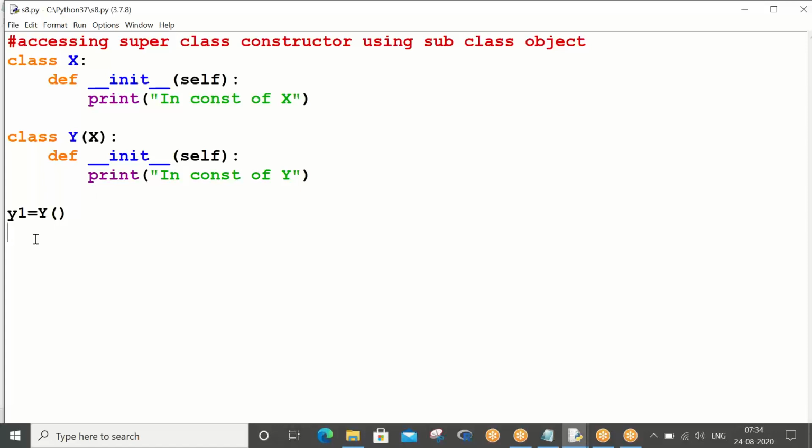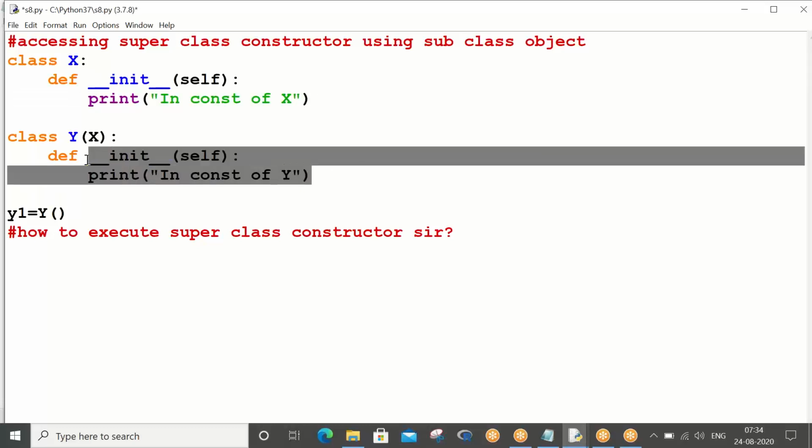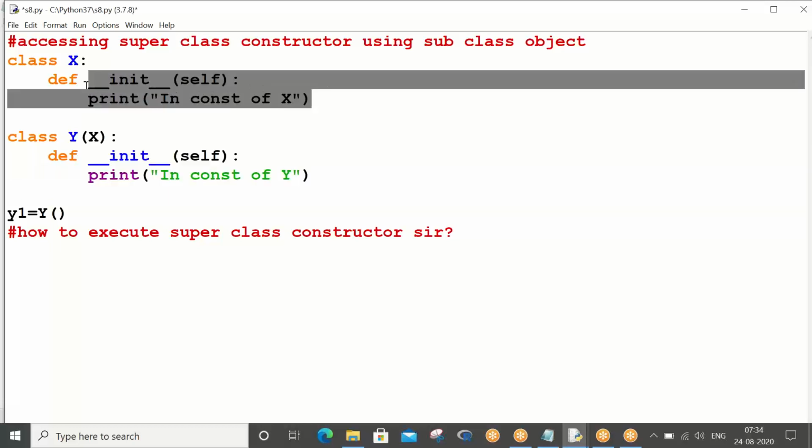Okay, so here somebody is asking a question: how to execute the superclass constructor? How come you can execute the superclass constructor? You cannot, right? You have already overridden this logic here. Are you understanding? Overriding means what? You are writing one line in your notebook, and the same line you are erasing with your eraser, and then you are writing a new line, right? How could you see the erased line? That's what the concept is. How can I see the old logic?